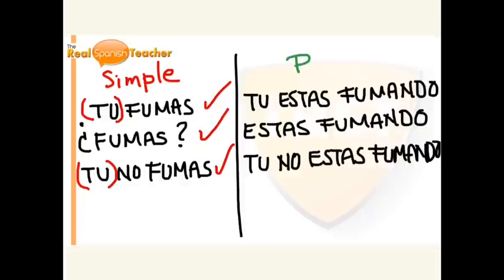Okay, now let's go to the progressive, or progresivo. So tú estás fumando, or it can be estás fumando. The question would be estás fumando. Remember, in Spanish we use both.